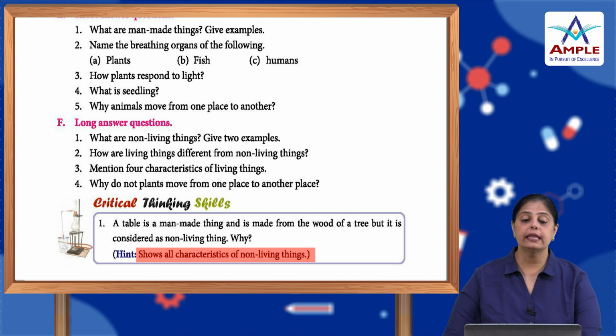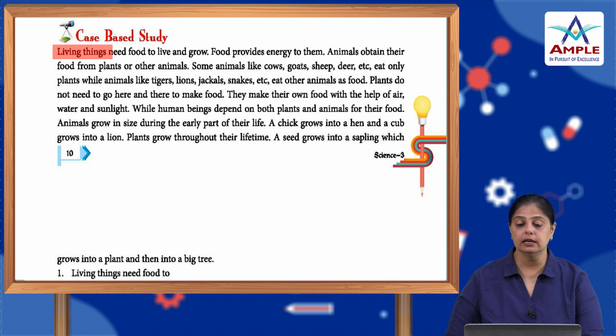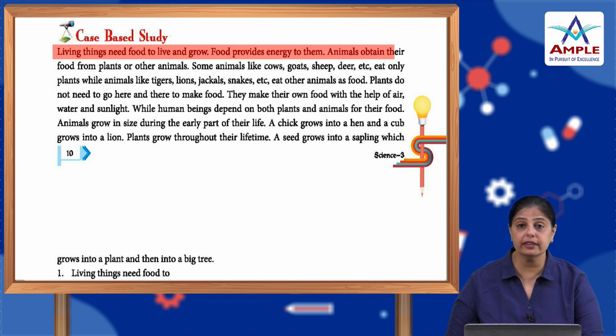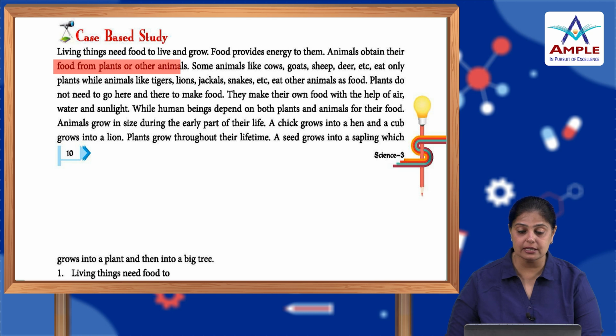Now, case-based study. Living things need food to live and grow. Food provides energy to them. Animals obtain their food from plants or other animals. Some animals like cows, goats, sheep, deer, etc. eat only plants, while animals like tigers, lions, jackals, snakes, etc. eat other animals as food. Plants do not need to go here and there to make food. They make their own food with the help of air, water and sunlight, while human beings depend on both plants and animals for their food.